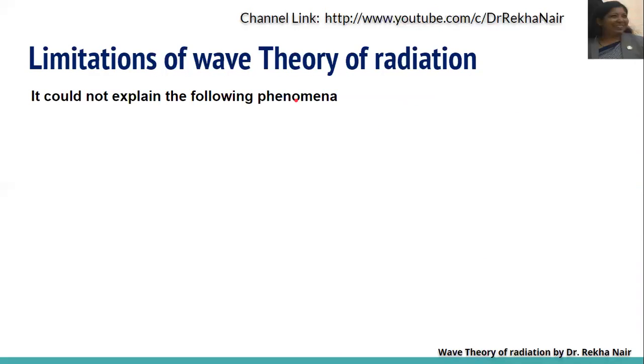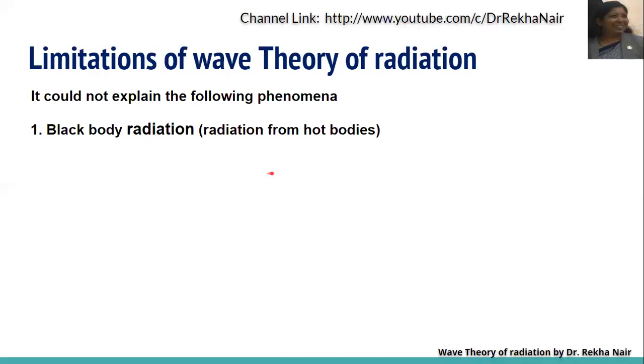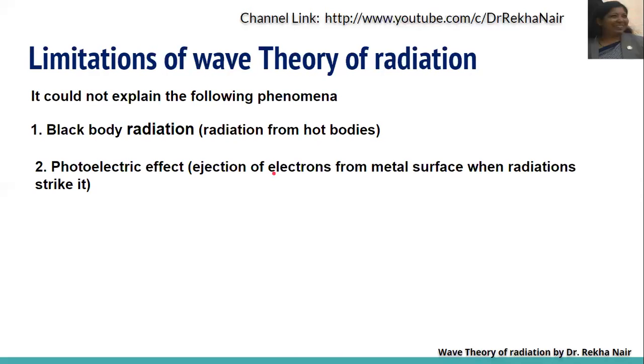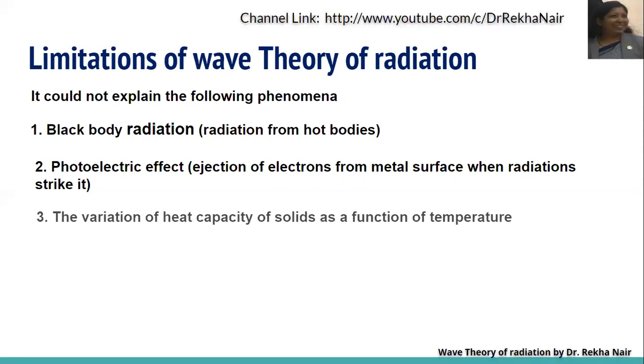It could not explain the following phenomena, like black body radiation. Black body radiation is nothing but radiation from hot bodies. It could not explain the photoelectric effect. The photoelectric effect is the ejection of electrons from a metal surface when radiation strikes it. When radiation strikes a metal, there will be ejection of electrons depending upon the frequency of the radiation. This is nothing but the photoelectric effect.